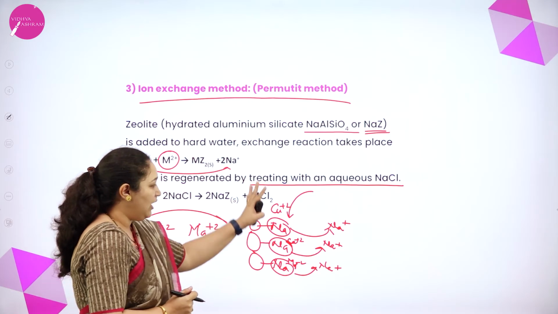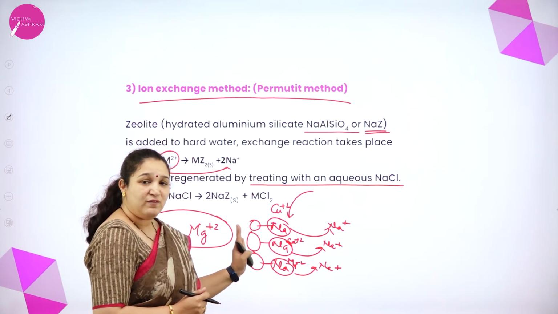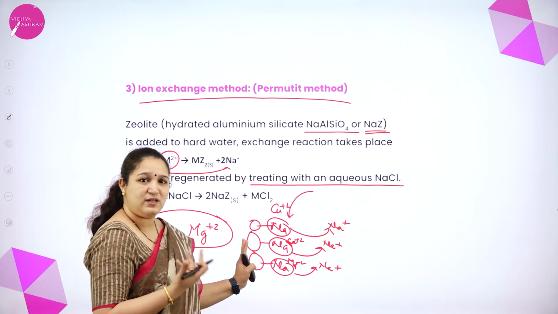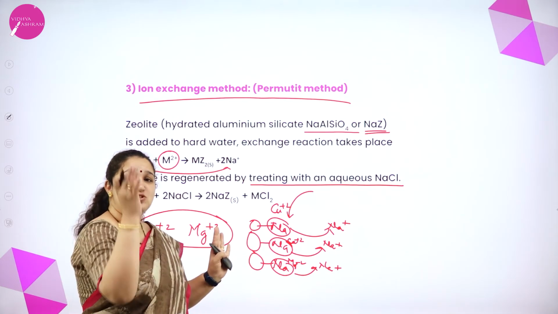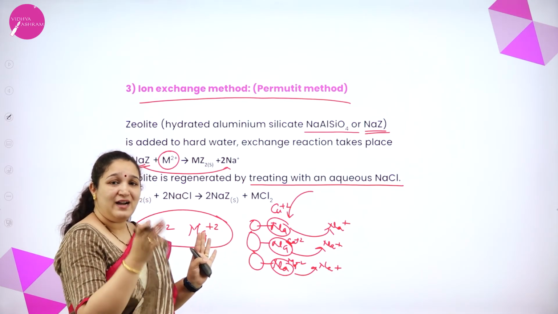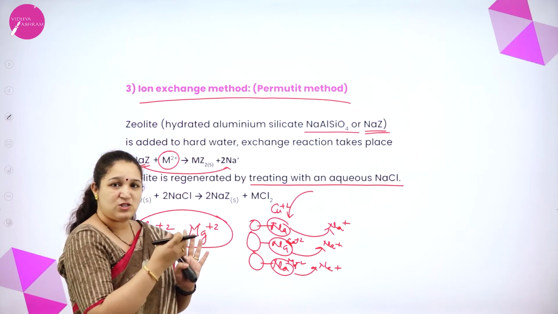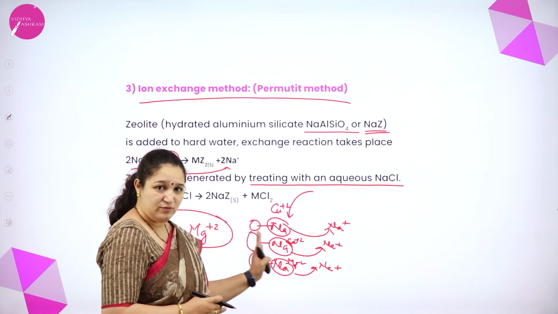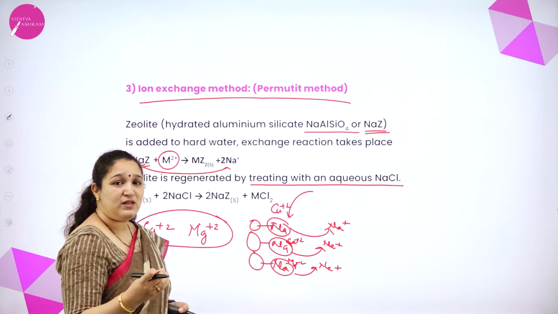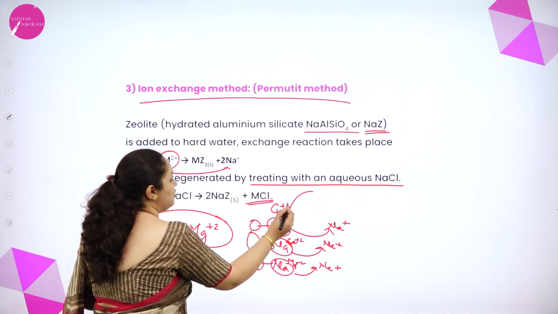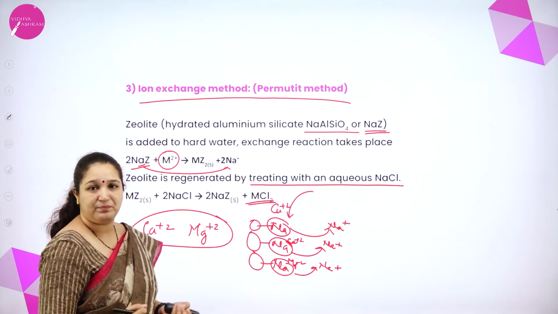Now, once your hard water is completely converted to soft water, I have a zeolite in which the sodium ions are not there. It is all taken up with water, isn't it? So now what we are doing is, we add sodium chloride solution. When I add sodium chloride solution, what will happen? Calcium and magnesium ions will come out from the zeolite and be replaced with sodium ions. Calcium and magnesium will come out as what? They will come out as chlorides, which I am going to throw out. I don't require them, isn't it?